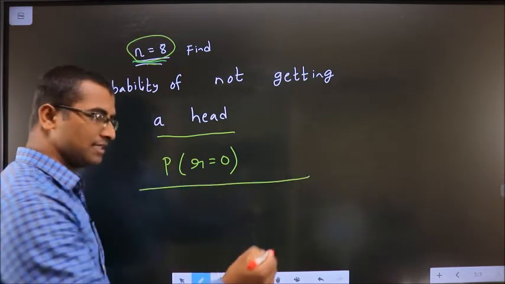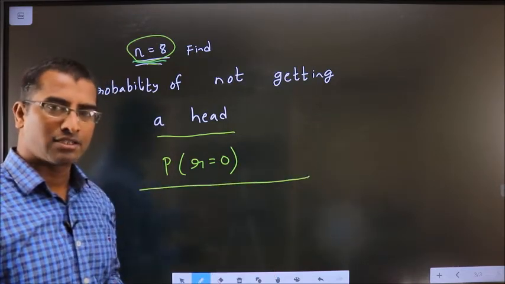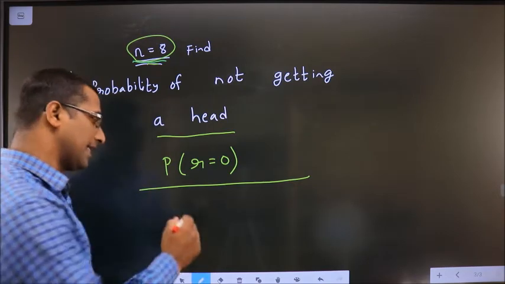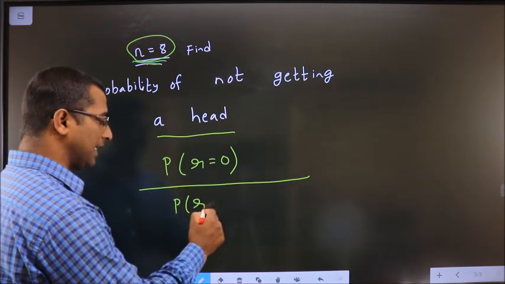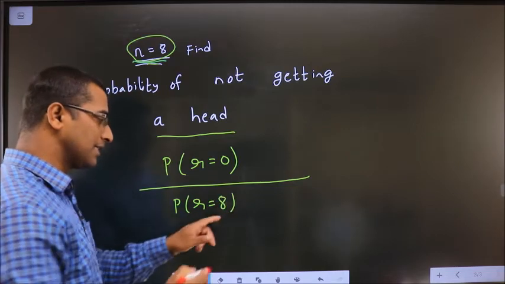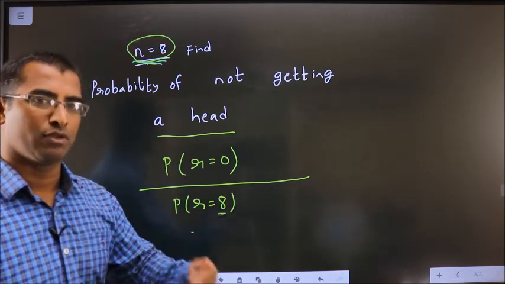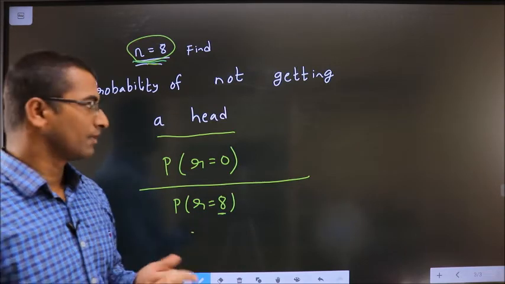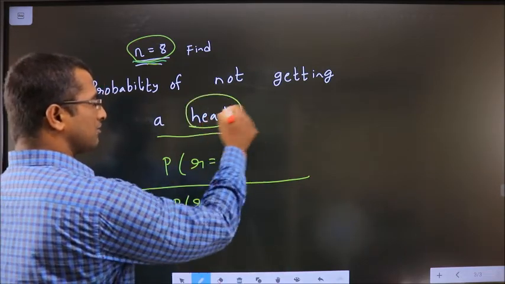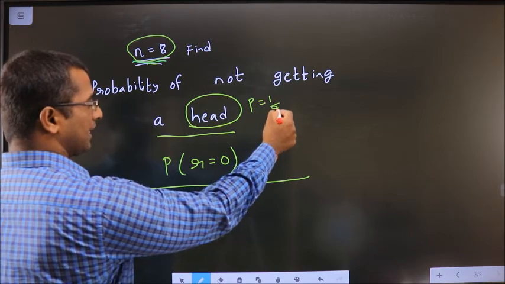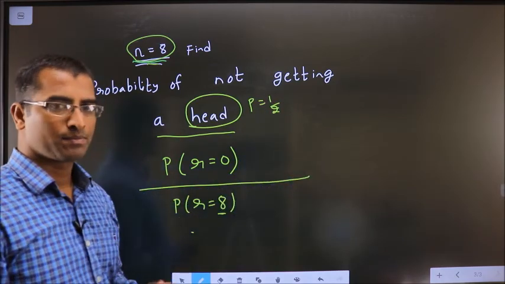If he says I should get heads all the times, in that case my r value will be 8. Whatever is n, that will become the value for r, because every time you want head to come. And p value is always 1 by 2 because he said for getting a head. Clear?